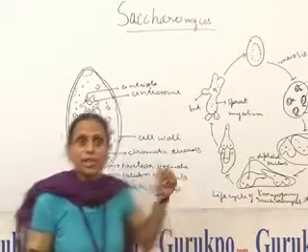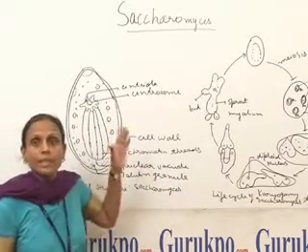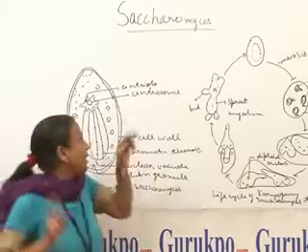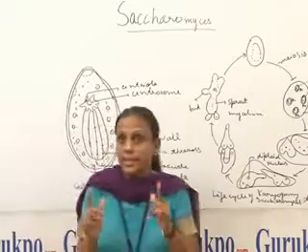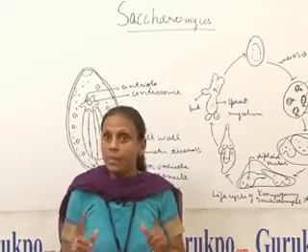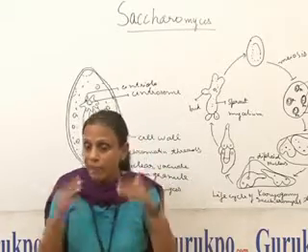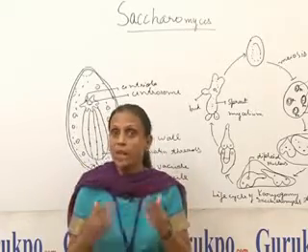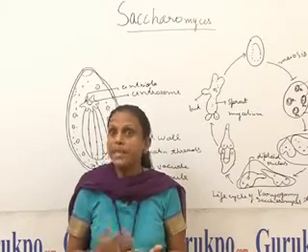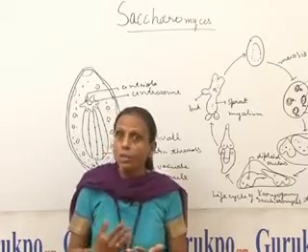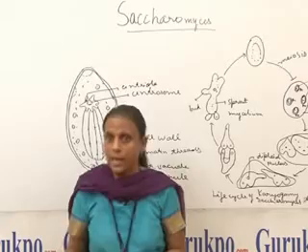Well my friends, as you see on the board, the cell of the Saccharomyces is surrounded by a thick cell wall. This cell wall is firm and is composed of chitin, but cellulose is absent, and many polysaccharides, lipids and proteins are also the constituent of the cell wall.